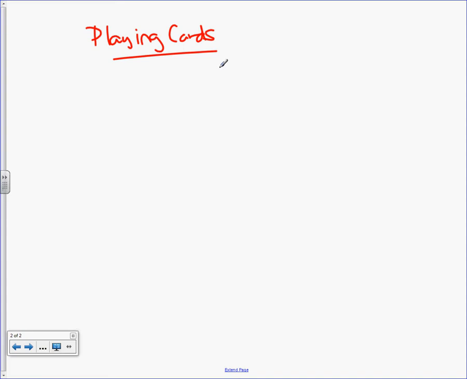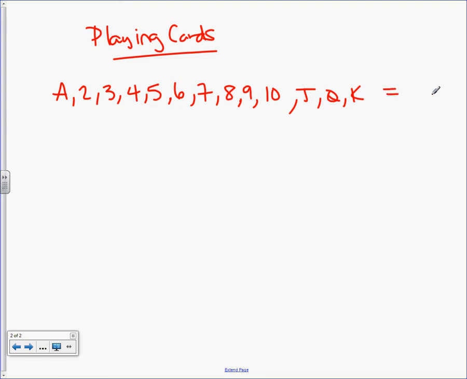So a standard deck of playing cards is your ace, 2, 3, 4, 5, 6, 7, 8, 9, 10, jack, queen, king. Everybody okay with that? How many cards is that? Not just right here.